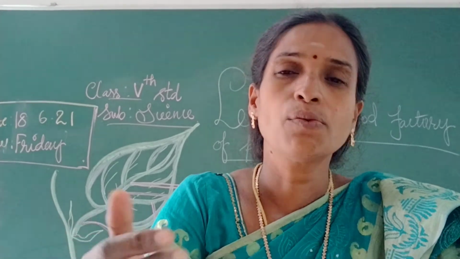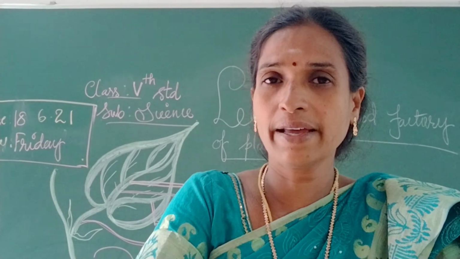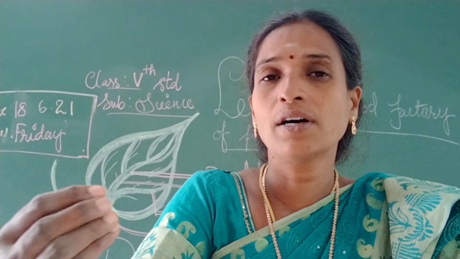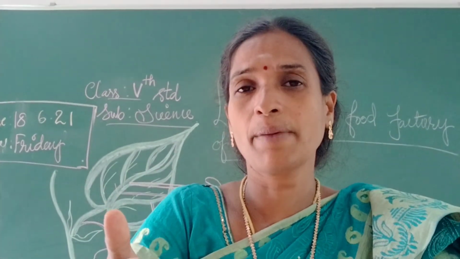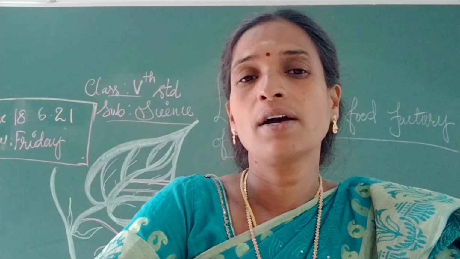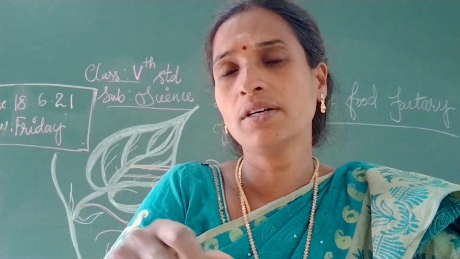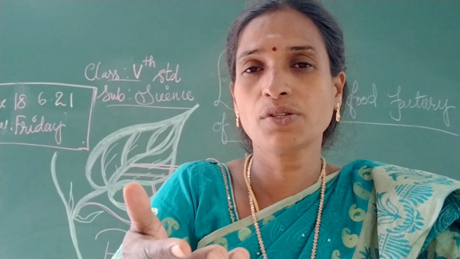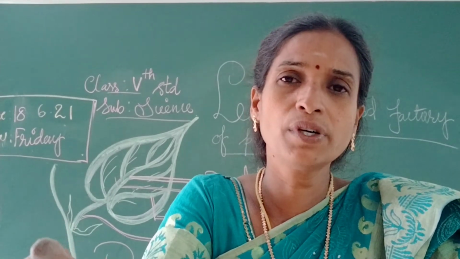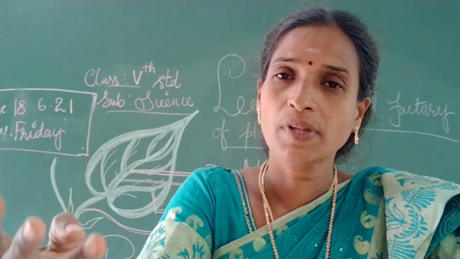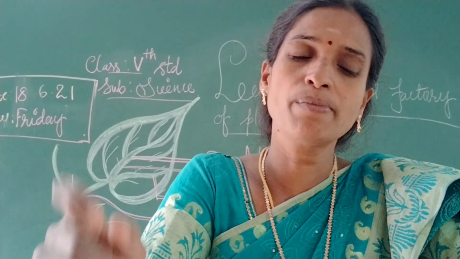What things are needed to make food? Carbon dioxide, water, and sunlight. In the presence of sunlight only it will happen, when chlorophyll is already present in the plant. So these are the very important requirements for preparation of food: carbon dioxide, sunlight, chlorophyll, and water.